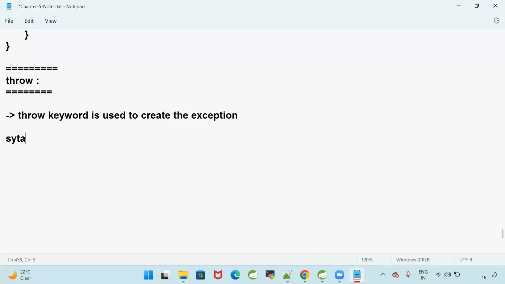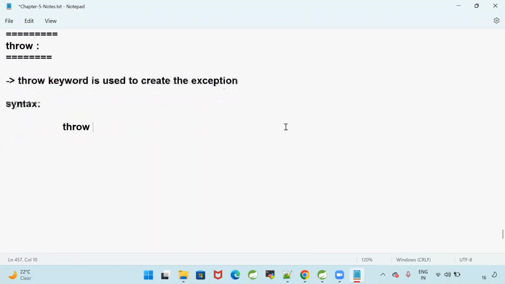What is the syntax to create the exception? Throw. Exception means a class, so I need to create the object. How to create the object for a class? We go for new. Throw new Exception, and here I will specify a message, why you are throwing that exception.